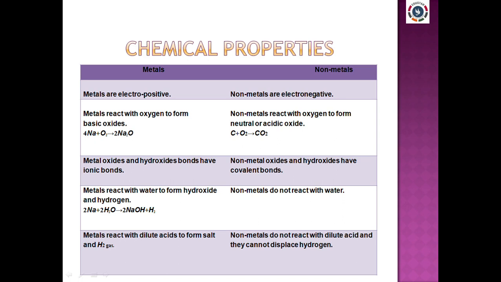Metal oxides and hydroxides have ionic bonds. Non-metal oxides and hydroxides have covalent bonds. Metals react with water to form hydroxide of that metal along with hydrogen gas. Non-metals do not react with water. Metals react with dilute acids to form salt and hydrogen gas, whereas non-metals do not react with these two, and they cannot displace the hydrogen, so they can't react with dilute acid.